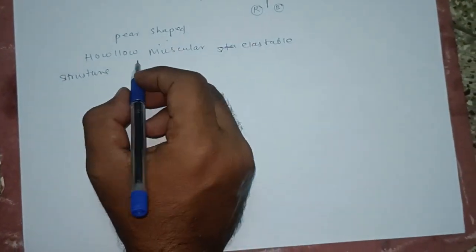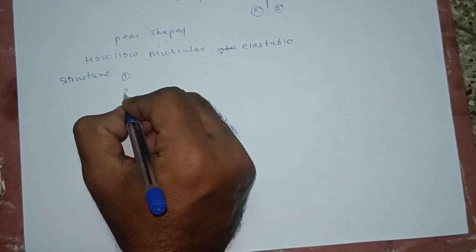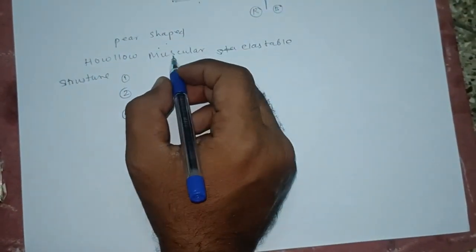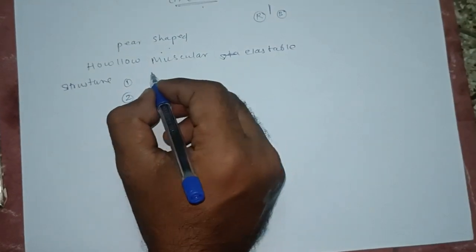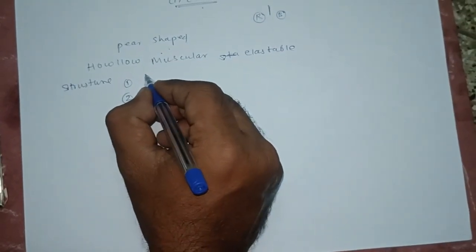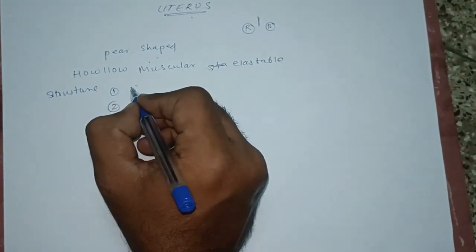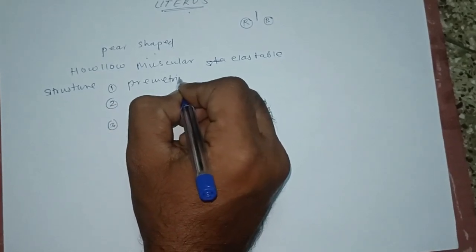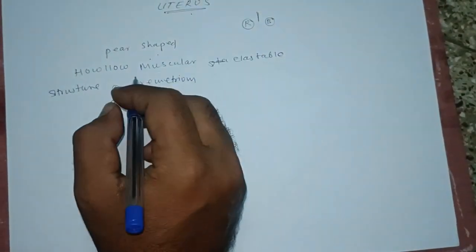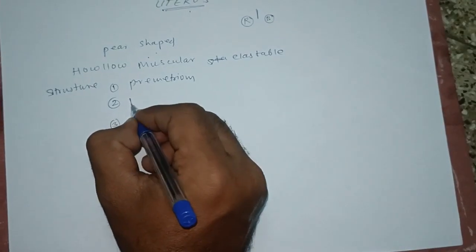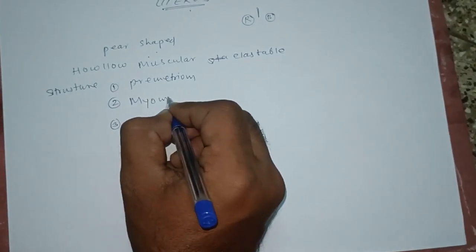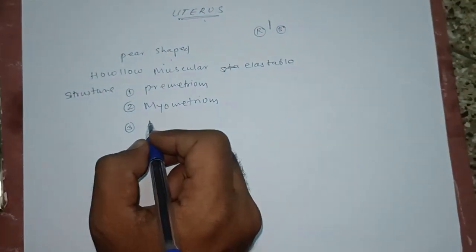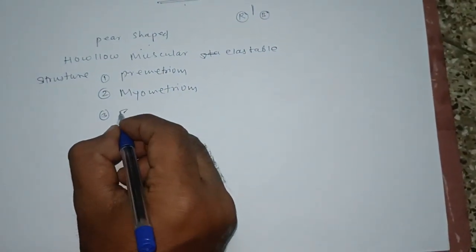Whenever you are discussing the structure of the uterus, the structure has three layers. How many layers are there for the uterus? There are three layers: the outermost layer is known as the perimetrium, the middle one is known as the myometrium, and the innermost layer is known as the endometrium.